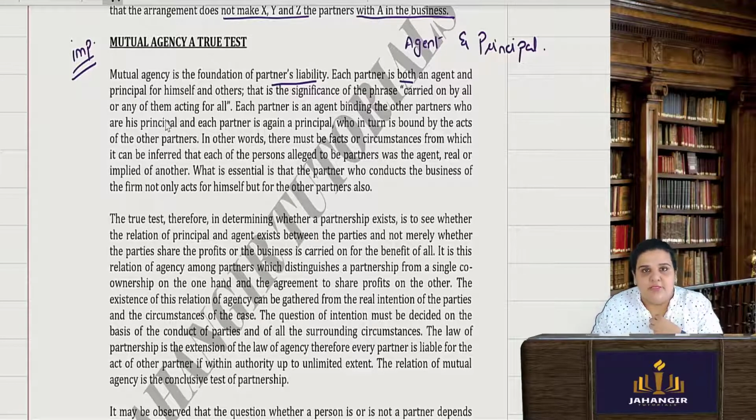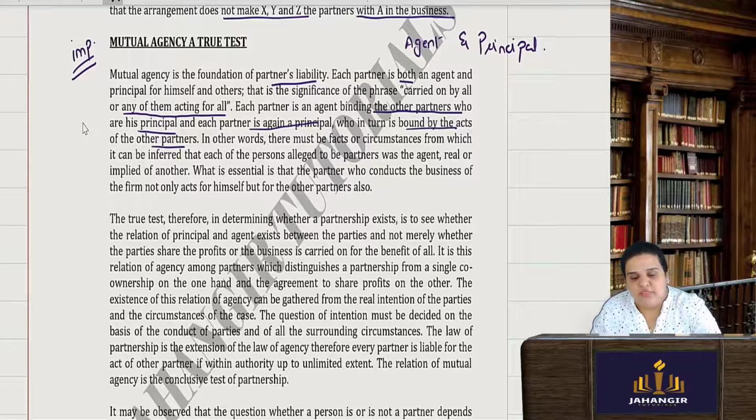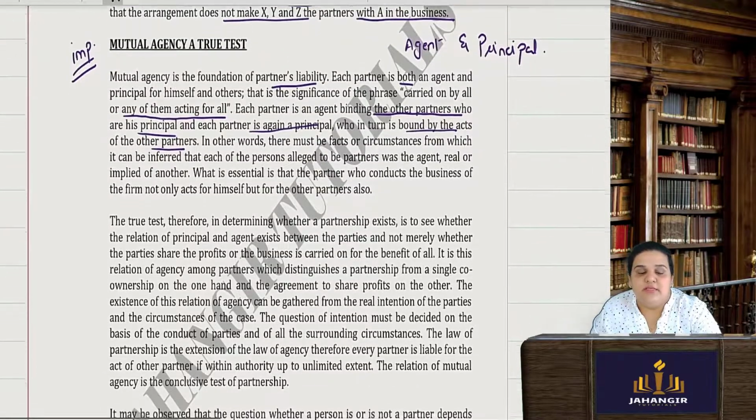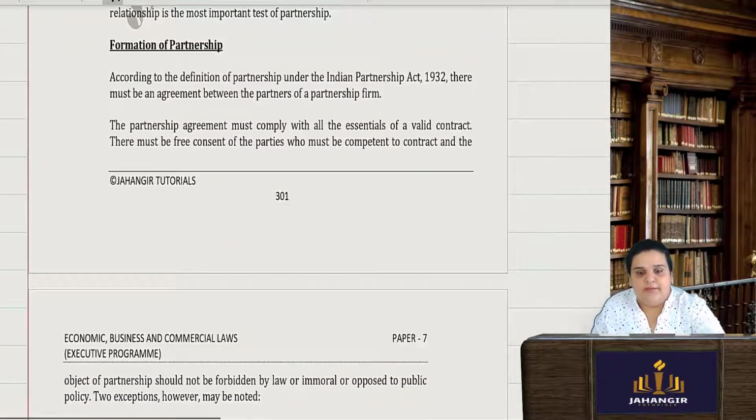He is an agent and principal for himself and also for the others, business carried on by all or any of them acting for all. So each partner is an agent of the other partners, binding the other partners who are his principals, and each partner is again a principal who in turn is bound by the acts of the other partners. So the true test of determining a partnership is to see whether mutual agency exists.